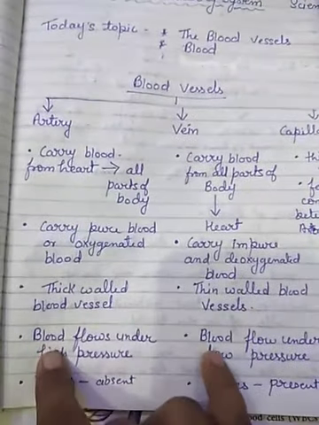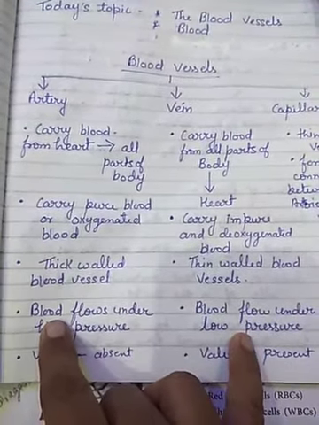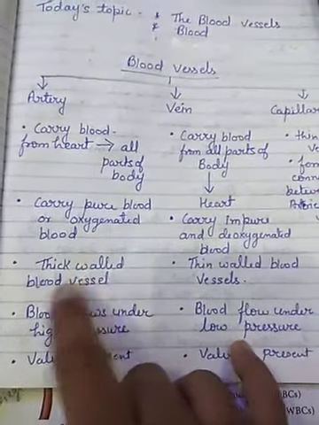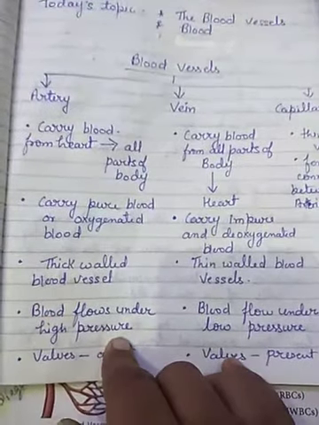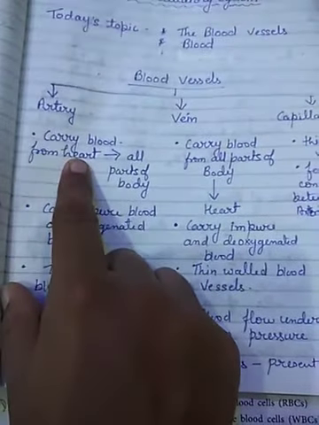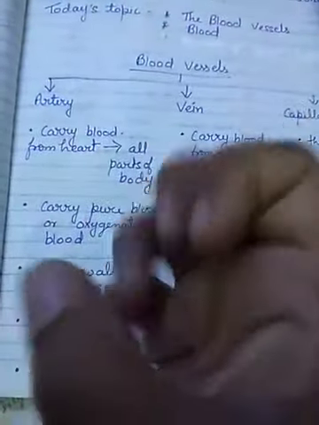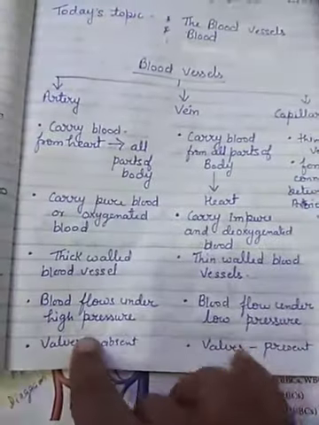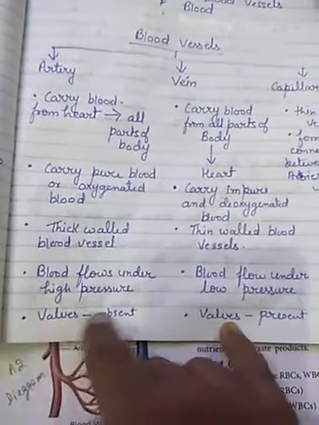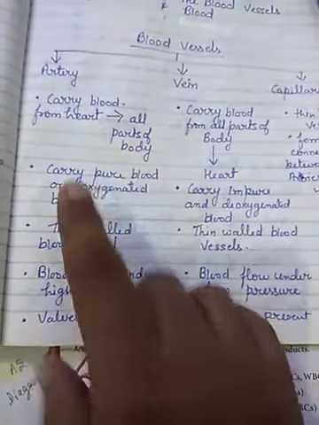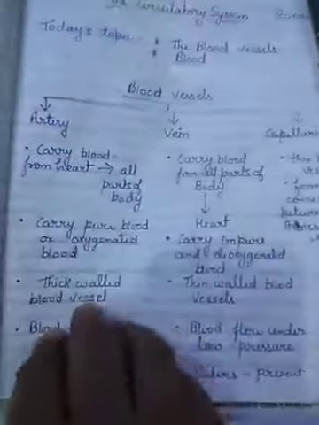Second thing is that blood flows under high pressure in the artery. Why is it flowing under high pressure? Because it is coming from the heart, and the heart is pumping and putting pressure on it. And in arteries, valves are absent. No valves are there in the artery. These are the things about the artery.